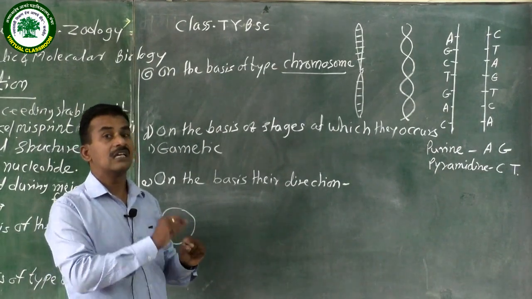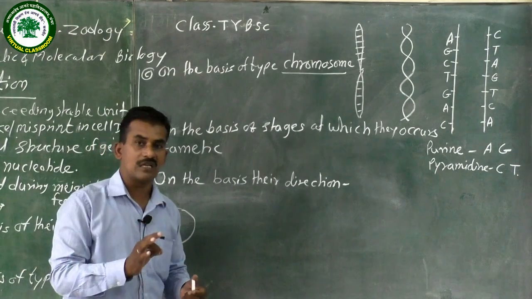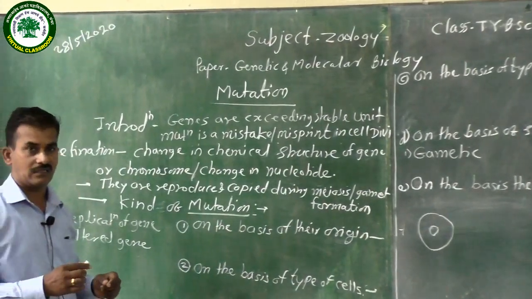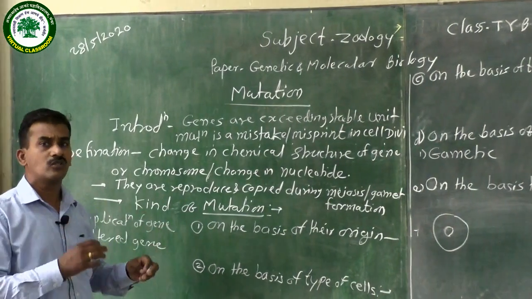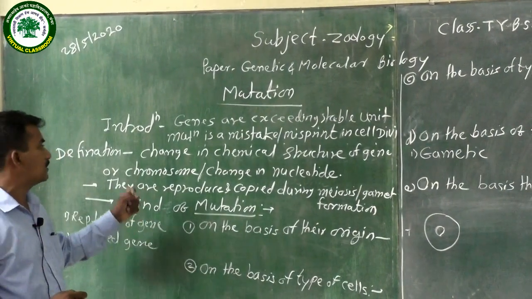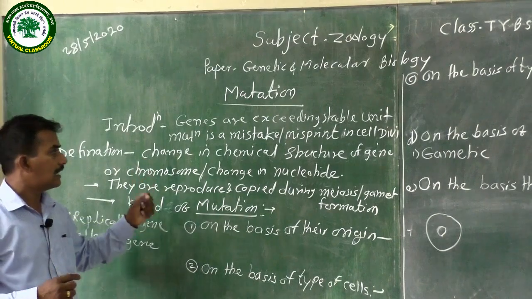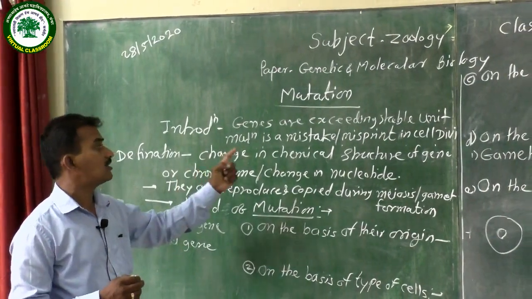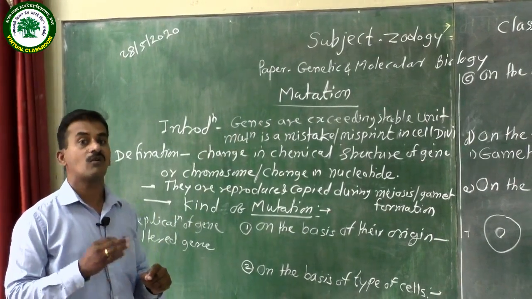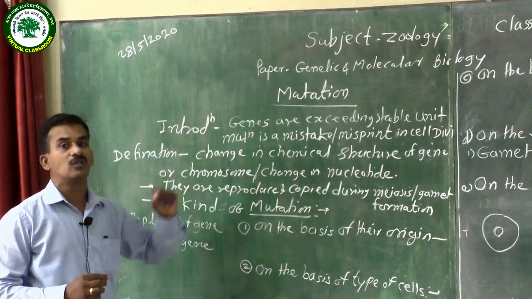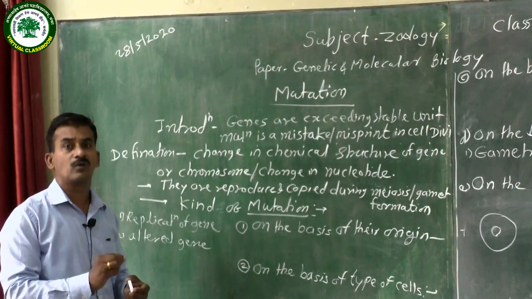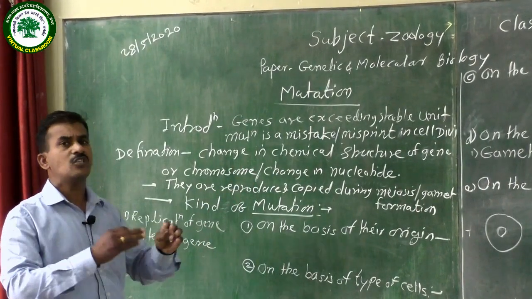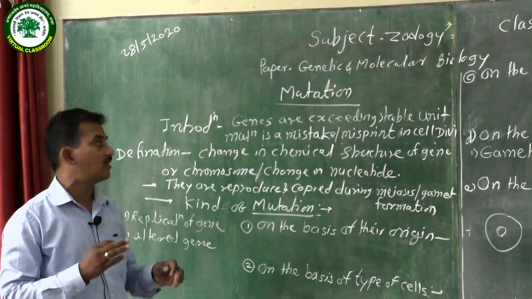These nucleotides get replaced. Mutation means nucleotides are replaced at a specific location. That is a sudden change in the nuclear structure. The chromosome contains a particular gene structure, and the chemical structure of the gene or chromosome changes, or there is a change in the nucleotides. When the position of the nucleotides gets changed, they are affected, and there is a sudden change in the behavior of the living organism.